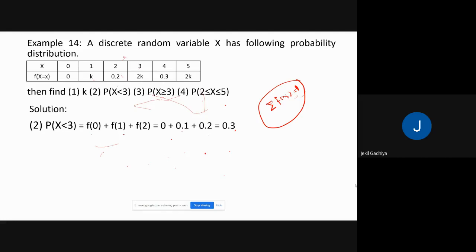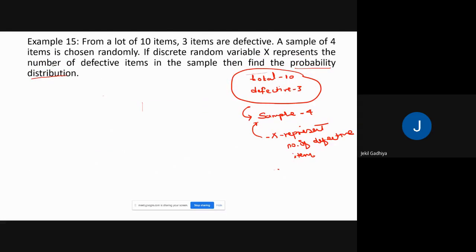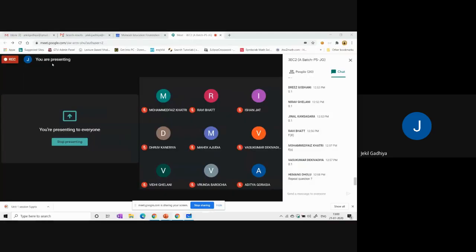To make this probability distribution, we need f of x here. So to find a probability distribution, we need a function first. Is it clear to everyone? Please write yes or no, so I can move ahead.